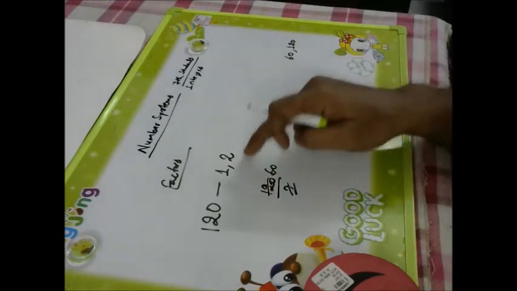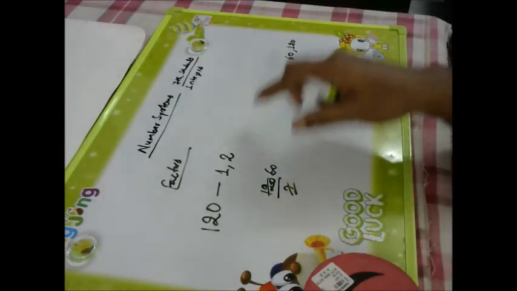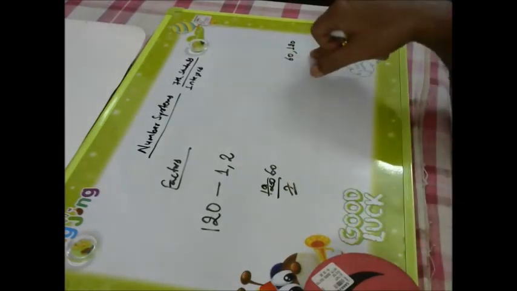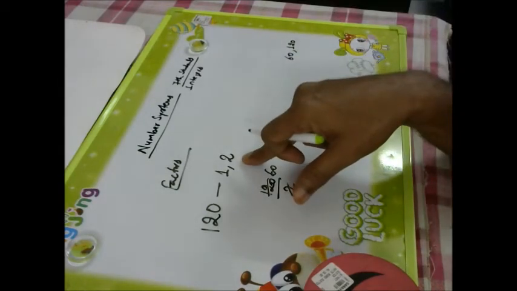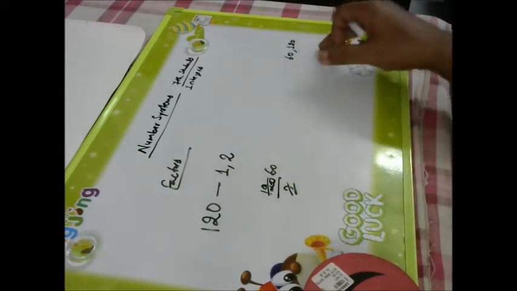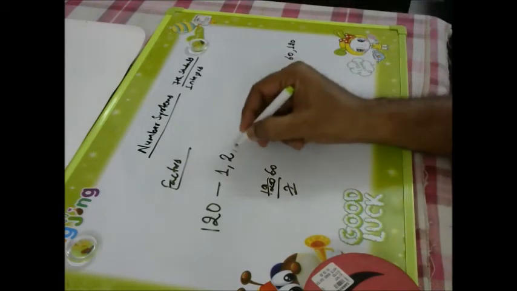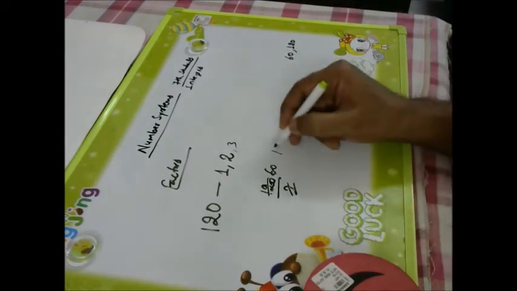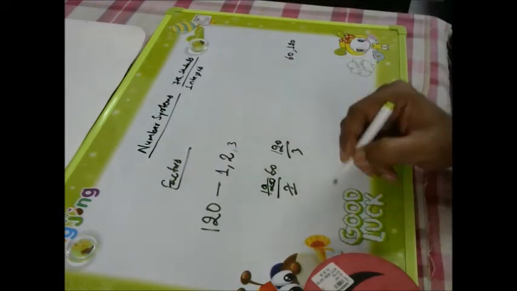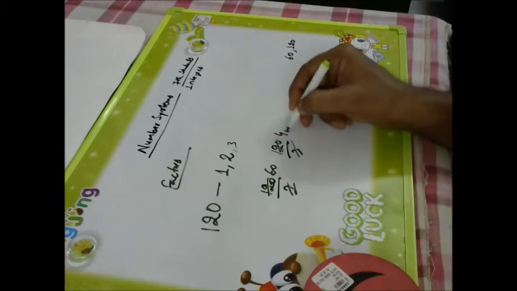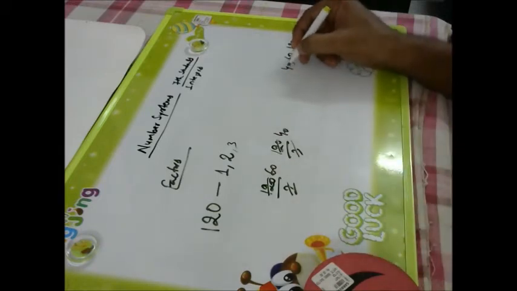Okay? 2 and 60 both are factors. So simultaneously you are finding the highest factor also, smallest factor also. So in this way you should move forward. Then if you are going for 3, so if you are dividing 120 by 3, you are getting 40. Here simply write 40.